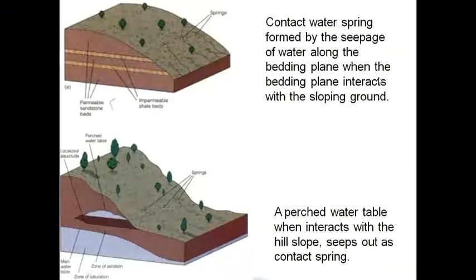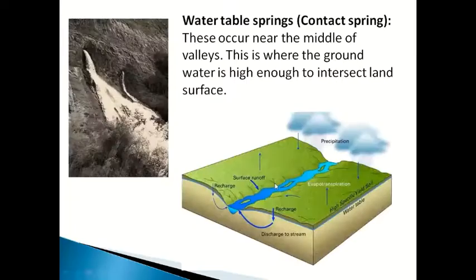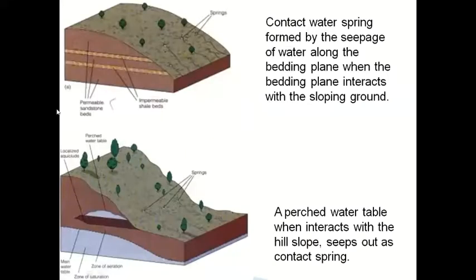So next one is contact water springs. Contact water springs are found by the seepage of water along the, it was the same with the water table. But here, in the earlier case there was no impervious bed inside the ground. Here this brown color is pervious bed, and this yellowish color is impervious bed.